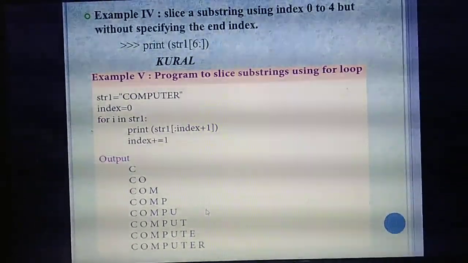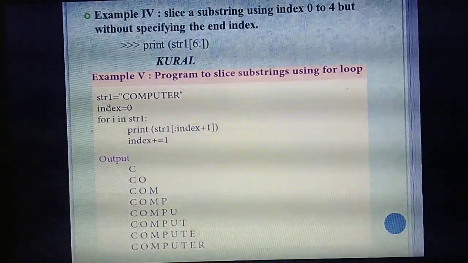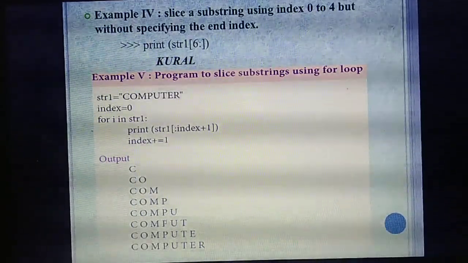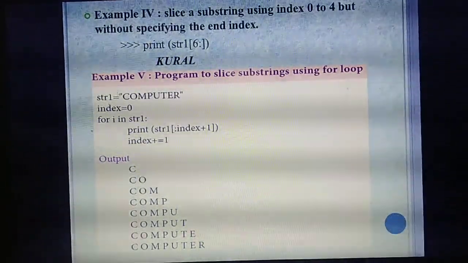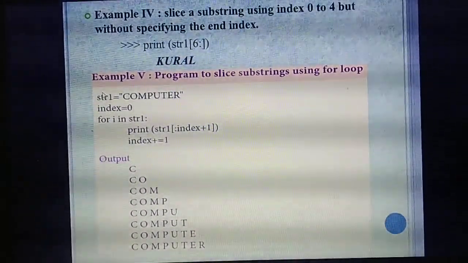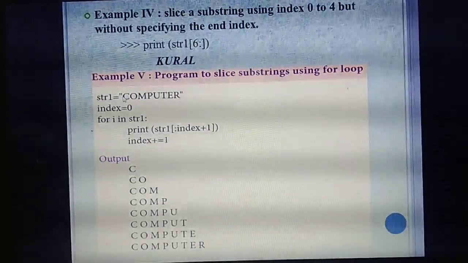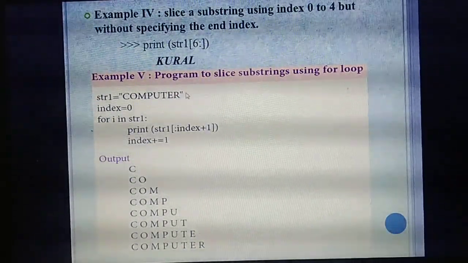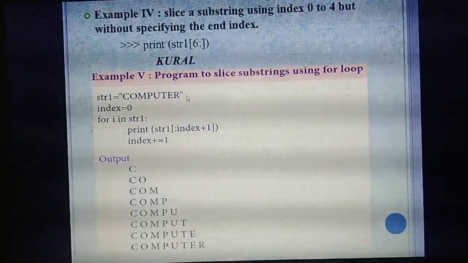Listen, what's the first step? First, you need to give the word for which you need to get the output: computer. So, in the variable str1, a string variable, you are going to specify the word computer. The word is enclosed within double quotes. That you already know.